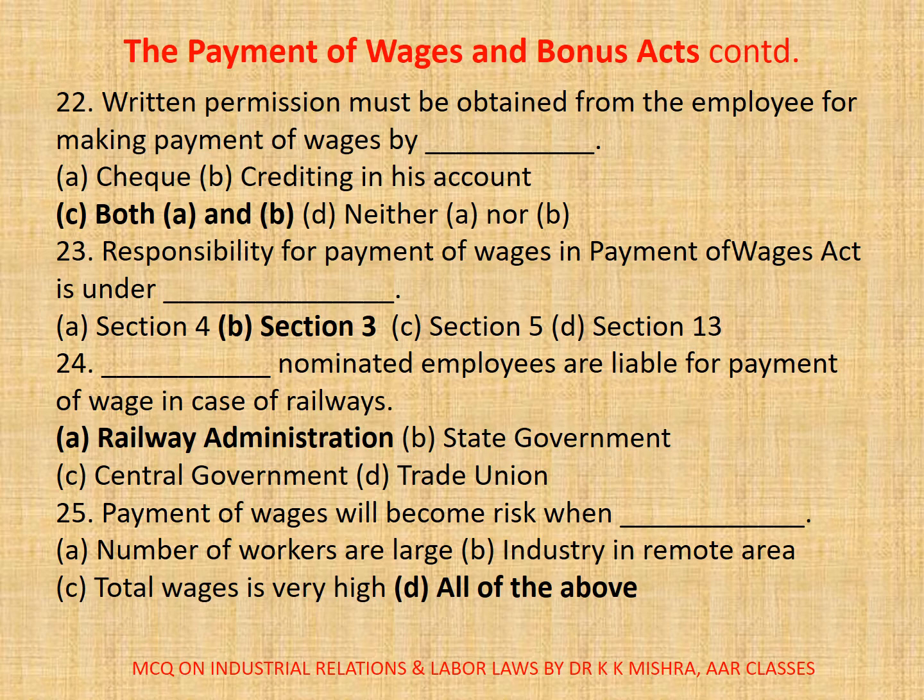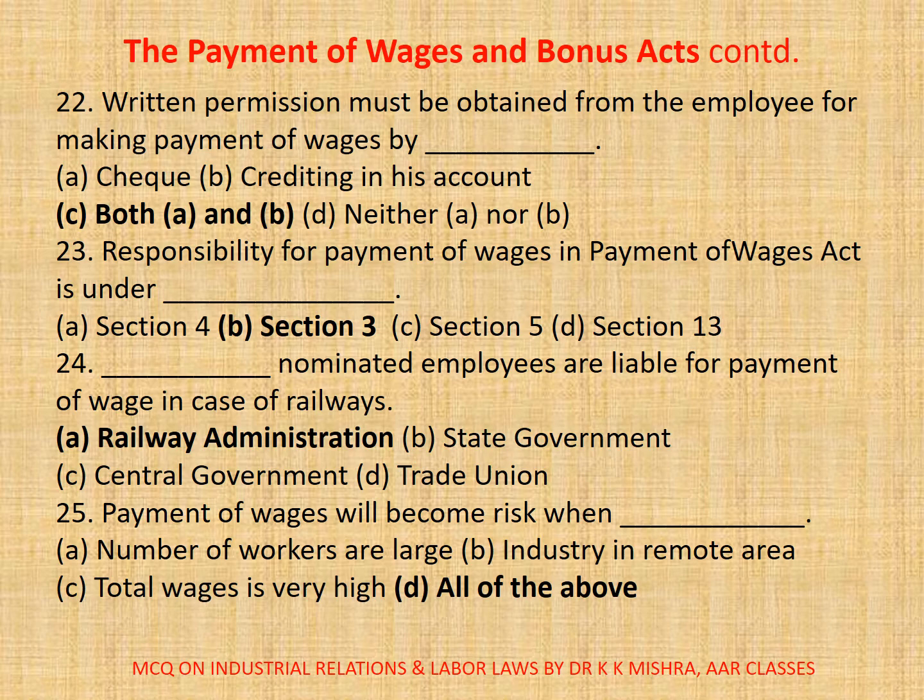23. Responsibility for payment of wages in Payment of Wages Act is under dash. A. Section 4. B. Section 3. C. Section 5. D. Section 13. Correct option is B. Section 3. 24. Dash nominated employees are liable for payment of wage in case of railways. A. Railway administration. B. State government. C. Central government. D. Trade union. Correct option is A. Railway administration.